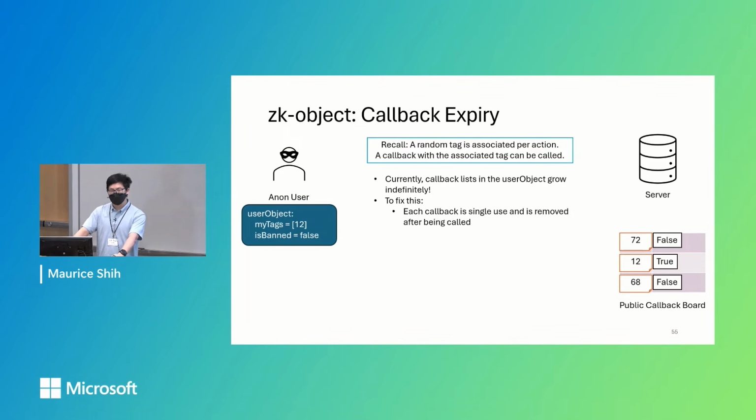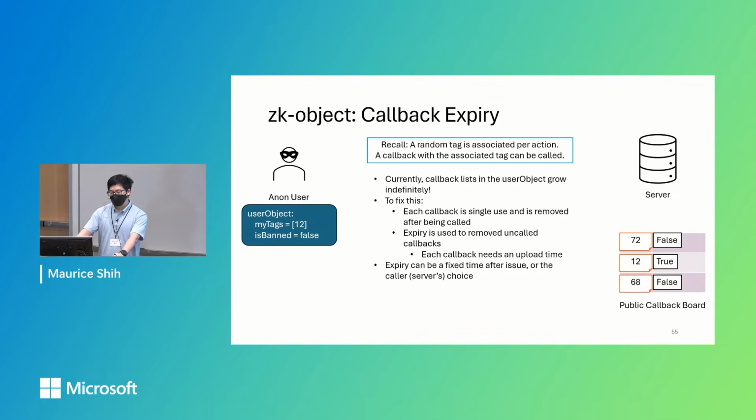So to fix this, we set that each callback is single use and is removed after processing a callback on the callback board. And also there's an expiry to remove them. So the server has, let's say, 1 week to moderate and post a callback if it deems it needs to make an action. So each callback now needs an upload time, a simple and small modification. And this expiry time can be something fixed, so let's say a week, or something by the caller's choice. This is the system designer's choice.